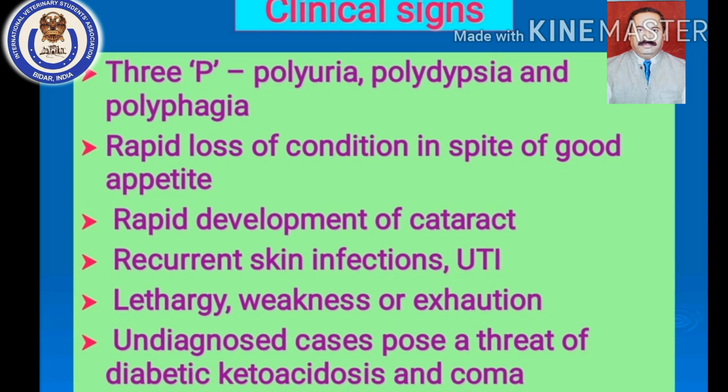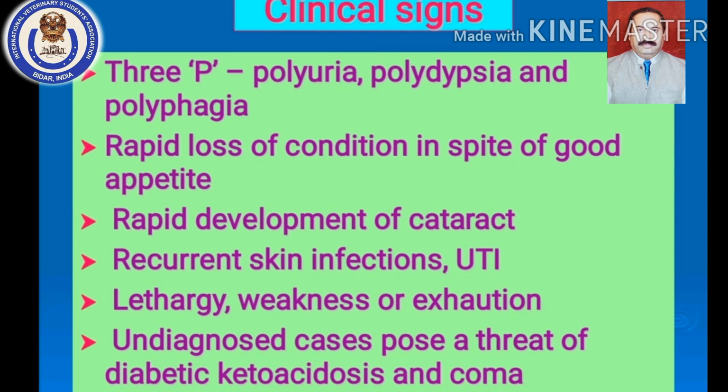Then one more thing which you have to keep in mind in clinical signs is recurrent skin infections and recurrent urinary tract infections. Okay, so the justifiable reason for urinary tract infection is that the glucose is being excreted in the urine, isn't it?